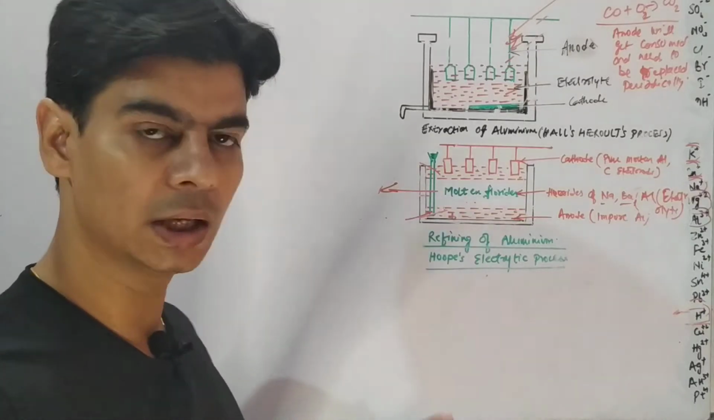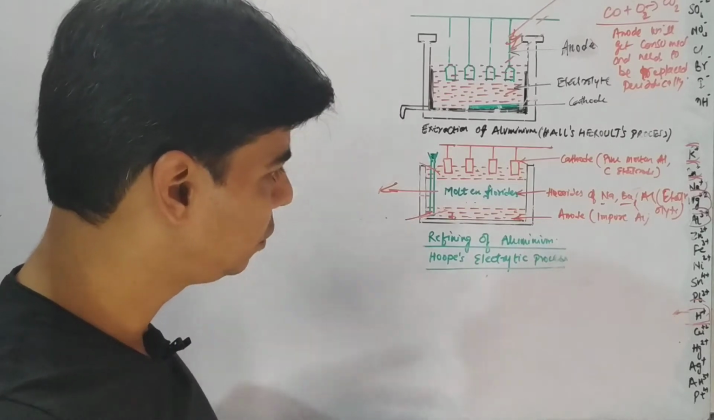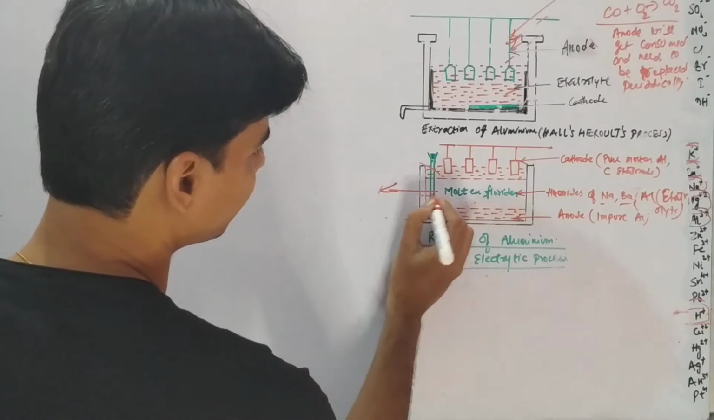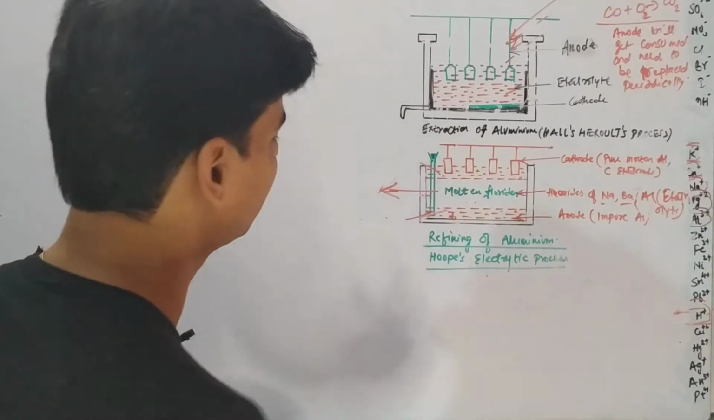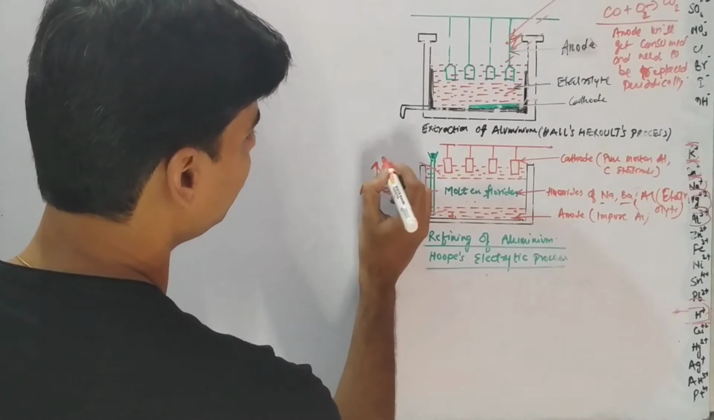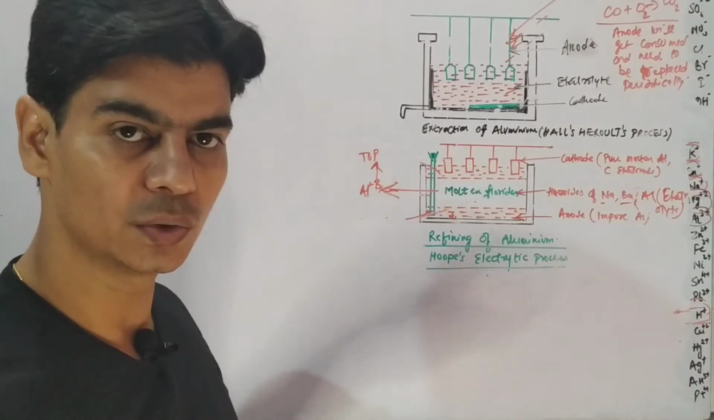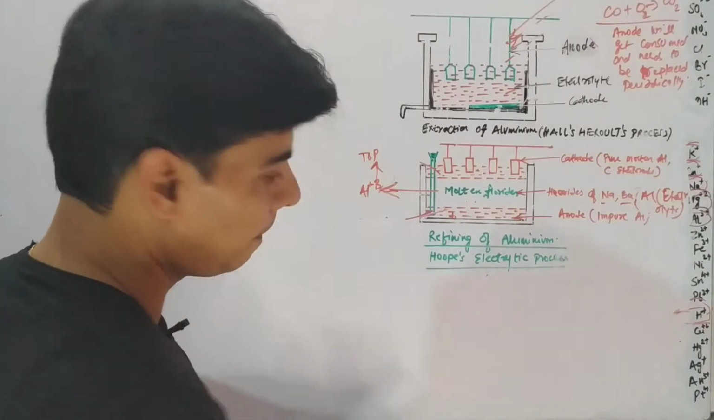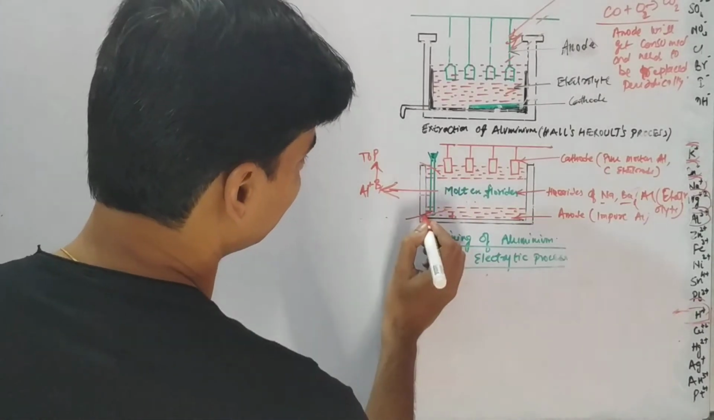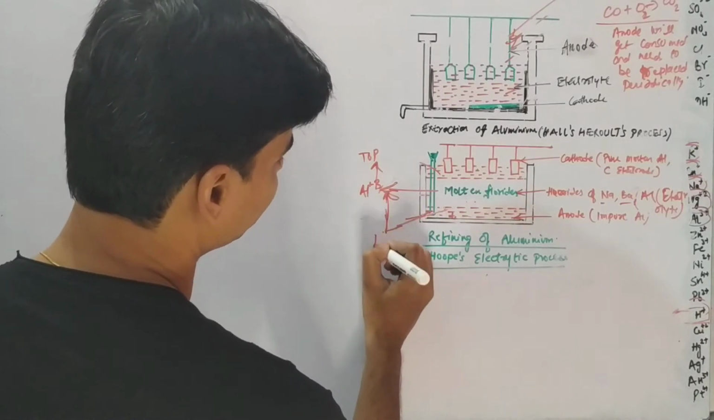So this middle layer has aluminium ions. When electricity is passed through this to start the electro-refining of aluminium, aluminium ions from the middle layer will move to the top layer, right? And the equivalent amount of aluminium will move from the bottom layer to the middle layer, right?